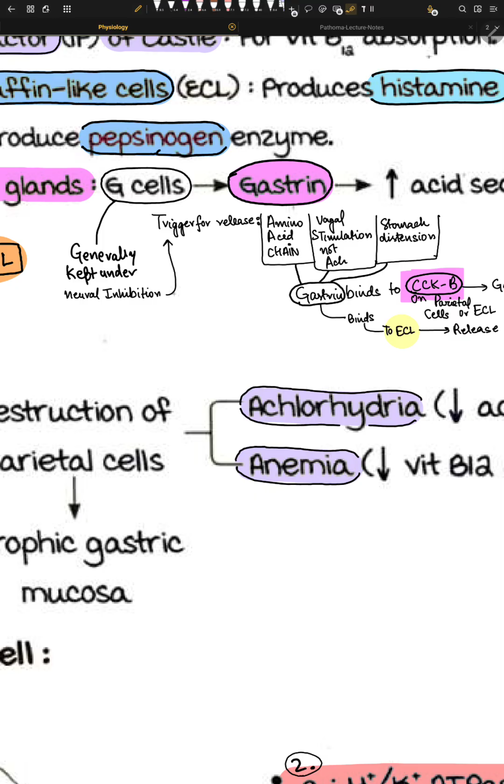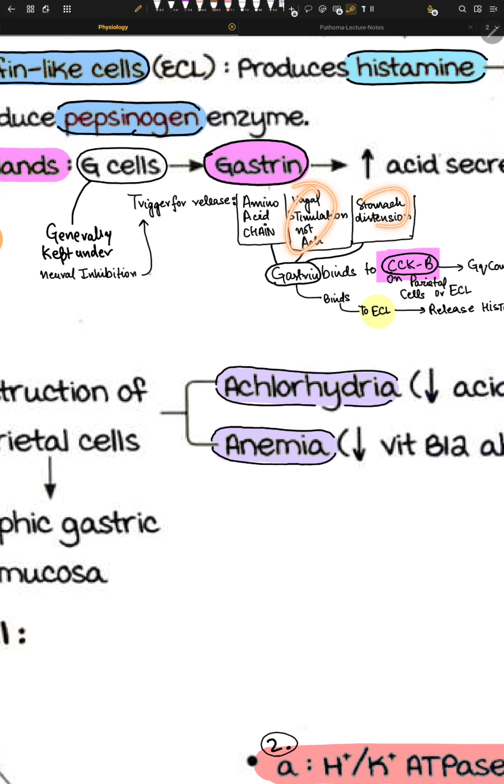Once acetylcholine acts on these neurons, these neurons release something called gastrin releasing peptide. This is called GRP, right? So acetylcholine releases GRP. This gastrin releasing peptide directly stimulates the G cell, and from the G cell we get gastrin, and from gastrin we get HCl. So that's the concept about vagal stimulation.